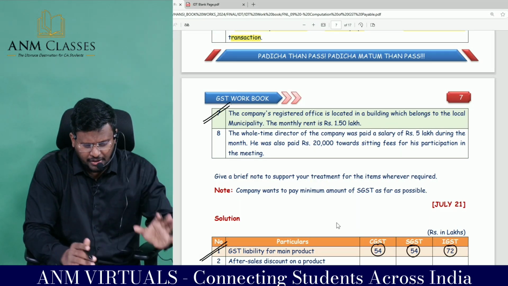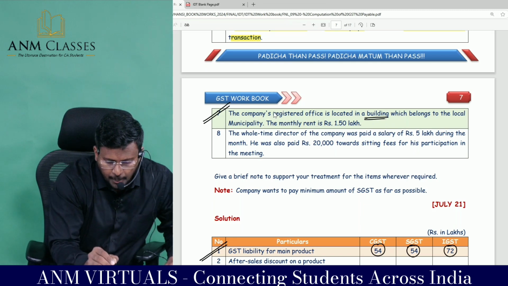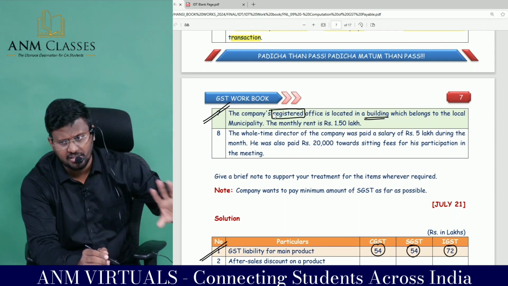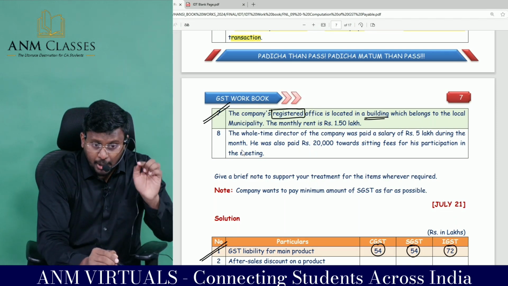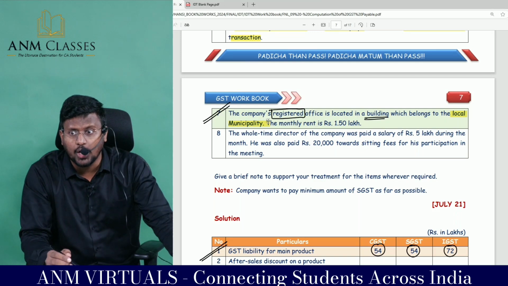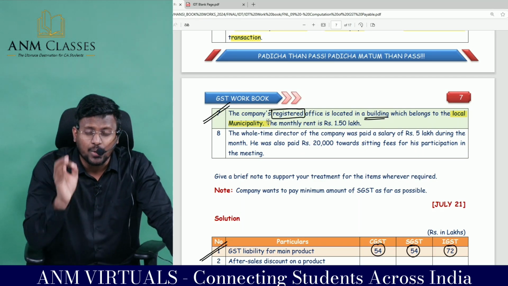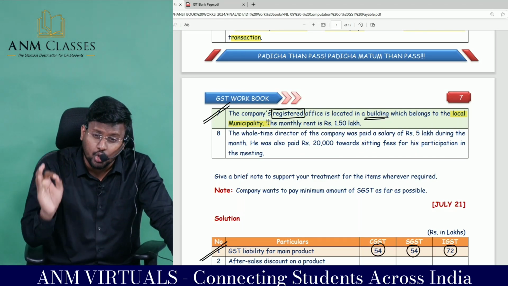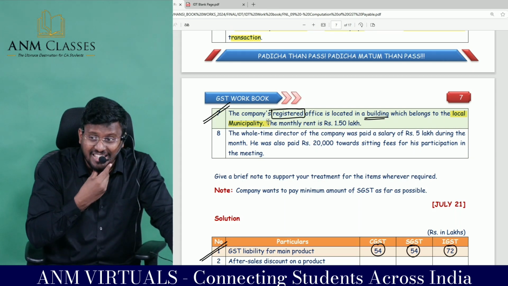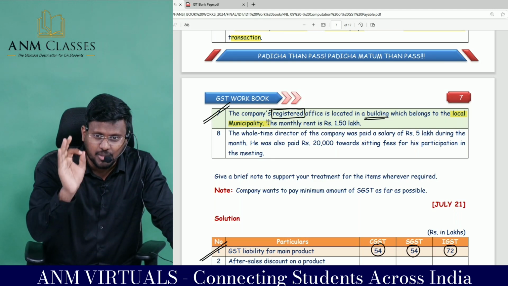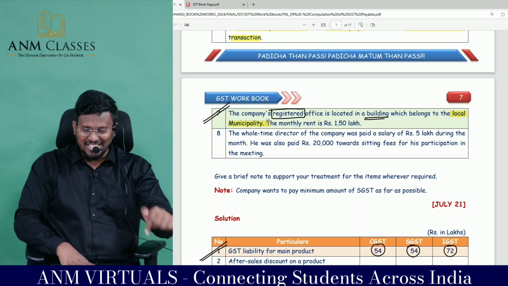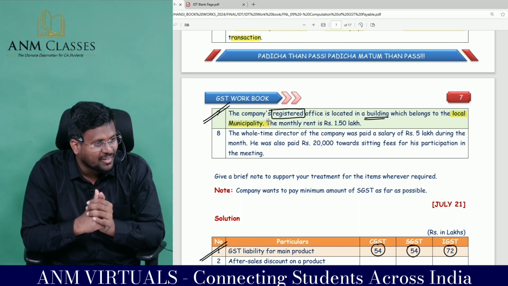Company's registered office is located in a building which belongs to the local municipality. If the service has been provided by government or local authority to a business entity, the business entity located in the taxable territory is the person liable to pay tax on reverse charge basis. Yes, sir. So for this amount, the company is liable to pay tax on RCM.